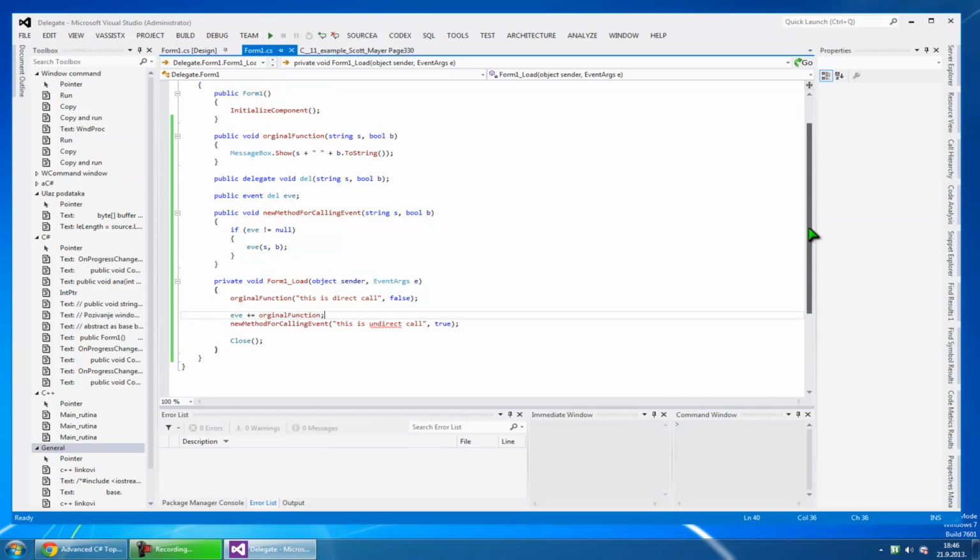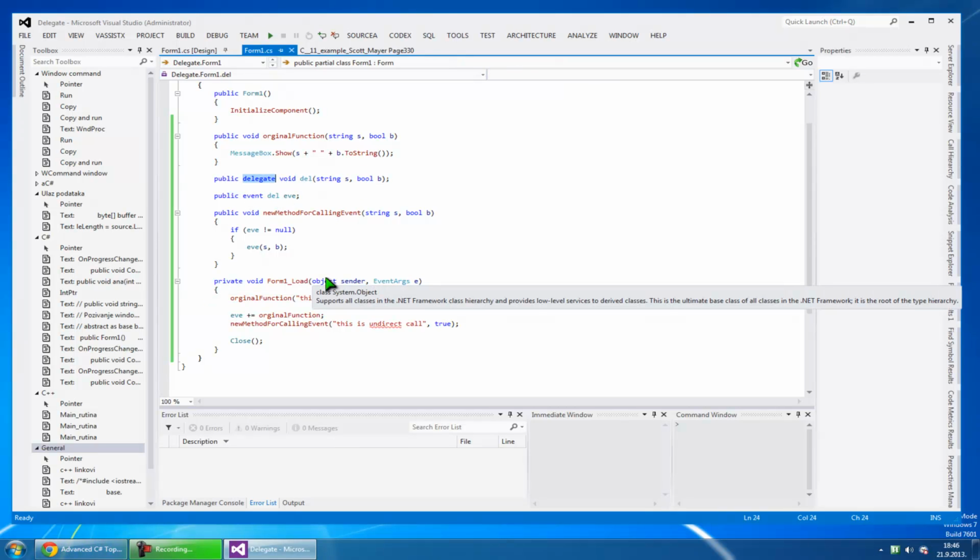So what we did here, we called the original function with the event and a new method, but with the event, without directly calling it. So we started without defining its original. We just filled inside the event, filled inside the list the original function, and we call it. This is an indirect call, and we can do that with a delegate.